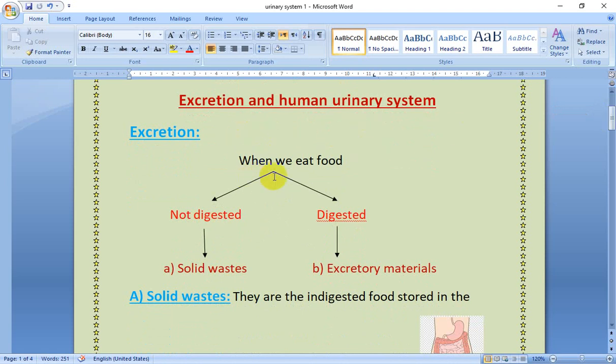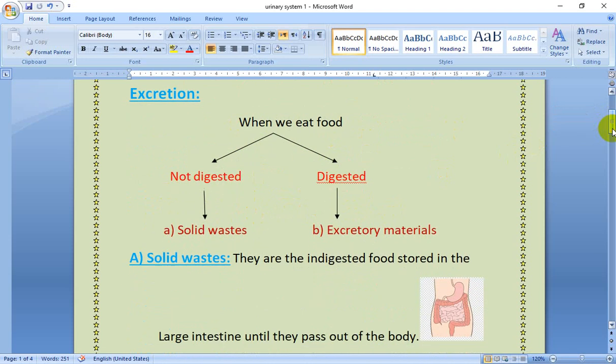When we eat food, some food is digested and some food is not digested. The undigested food becomes useless, so it must be expelled outside the body in the form of solid waste.